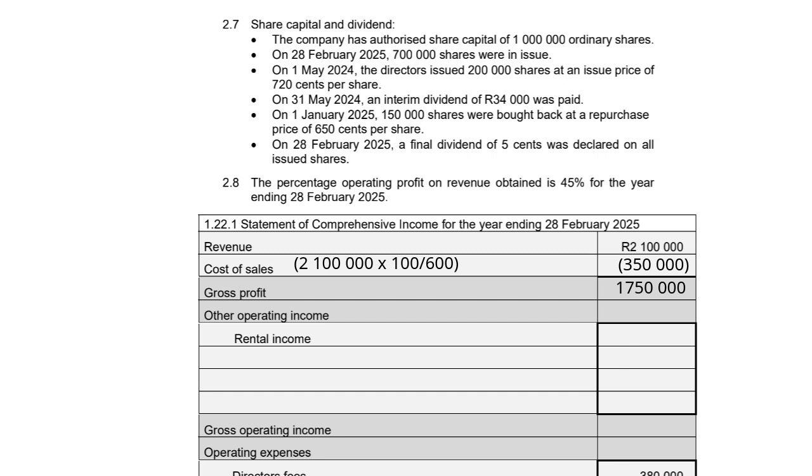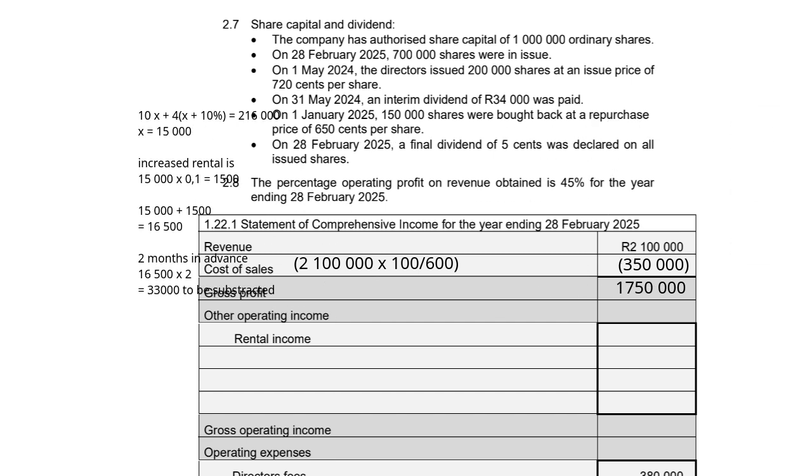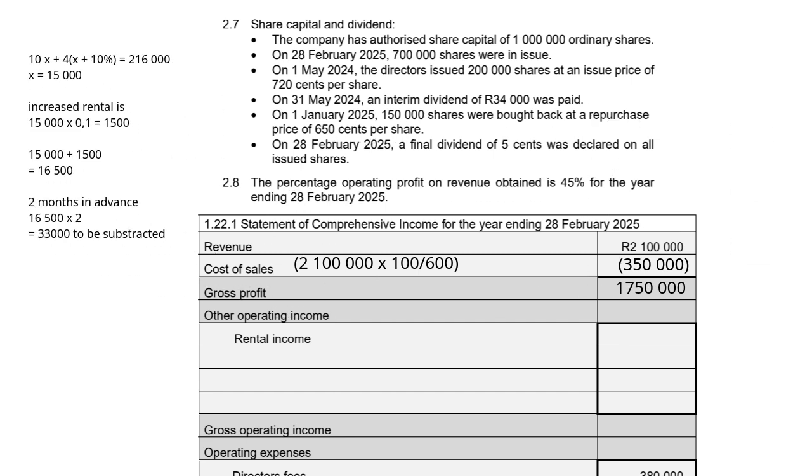So we first need to make an equation to calculate the X. For 10 months it was normal, plus 4 months at the increase of 10%, to give a total of 216,000 Rand as per information 1. Then you calculate X as 15,000 Rand.